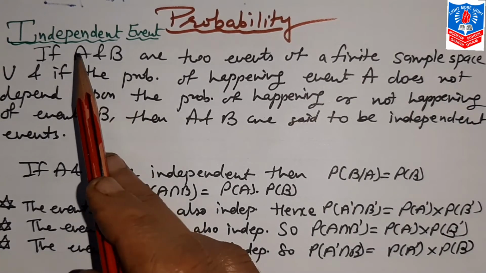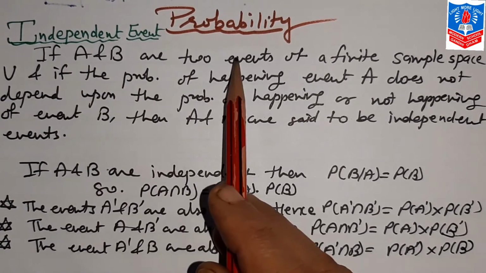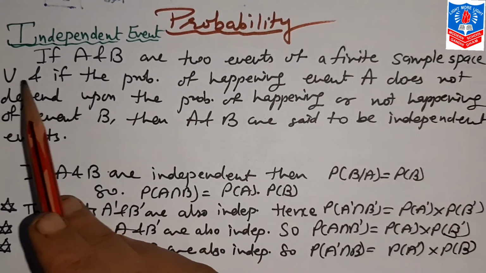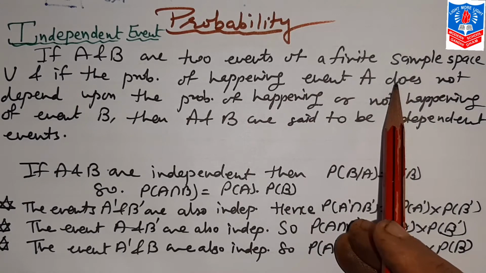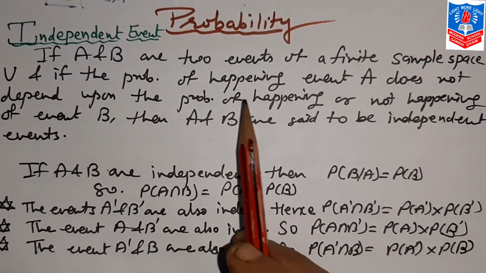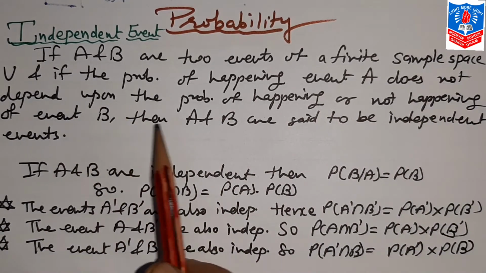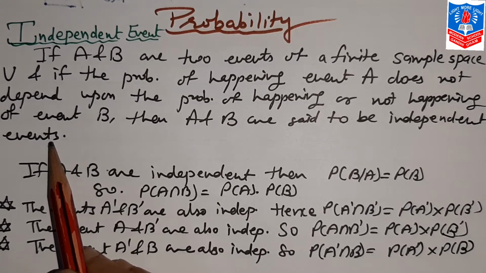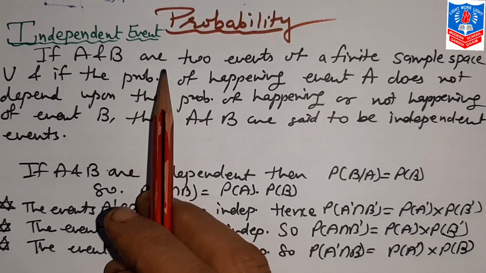Next is independent event. If A and B are two events of a finite sample space U, and if the probability of happening of event A does not depend upon the happening or not happening of event B, then A and B are said to be independent events. See, the word itself says independent, meaning they are not depending on each other.